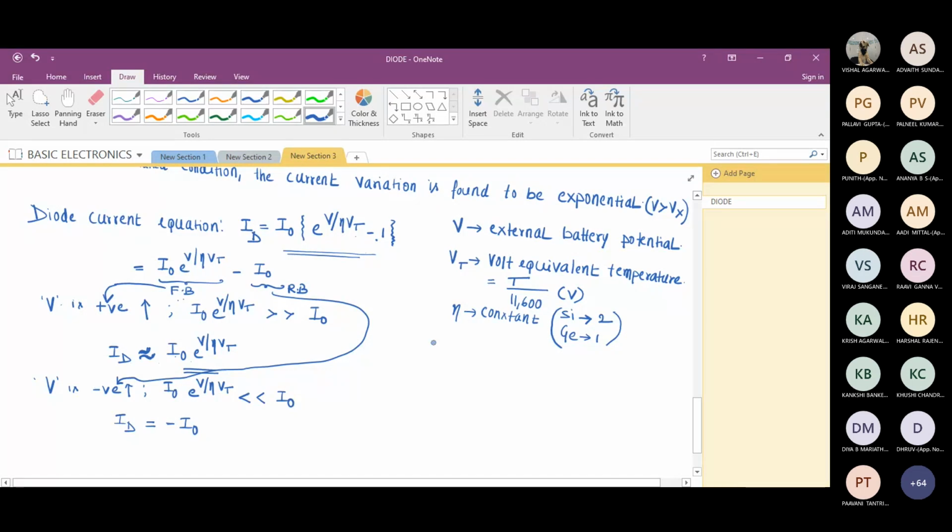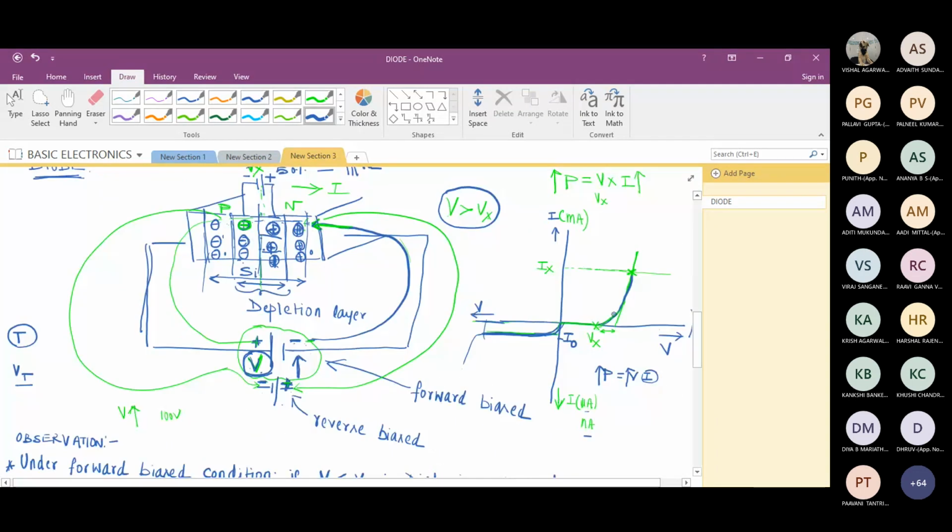Now, this is very important. Under forward bias condition, I told you the diode is conducting and there is a prescribed limit. I can't cross a certain value of voltage. If we try to cross, we are going to spoil the device. Next, an important observation: can we find the resistance of this variation? Is it possible to find resistance?